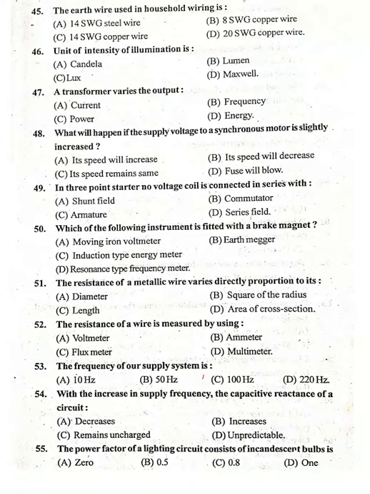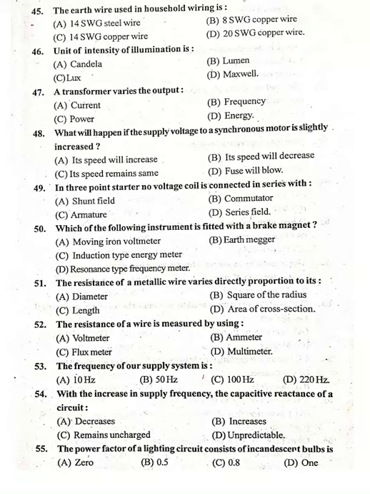Next, 50. Which of the following instrument is fitted with a brake magnet? Option C, induction type energy meter.